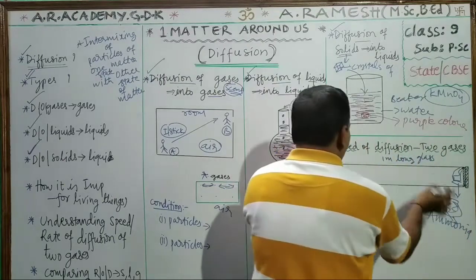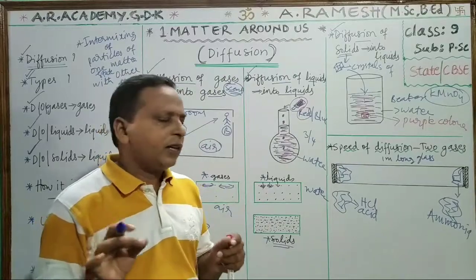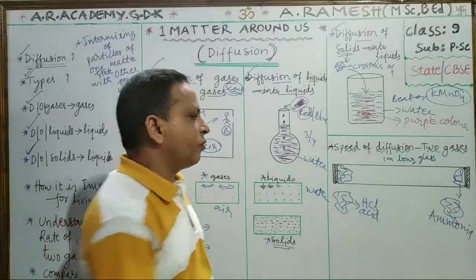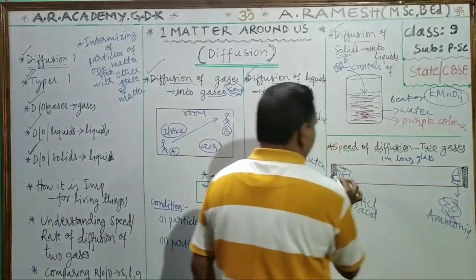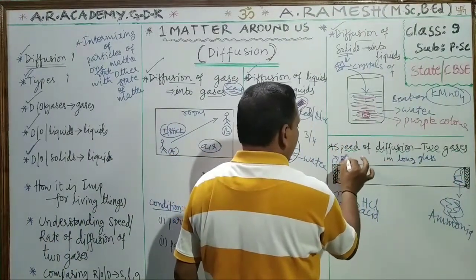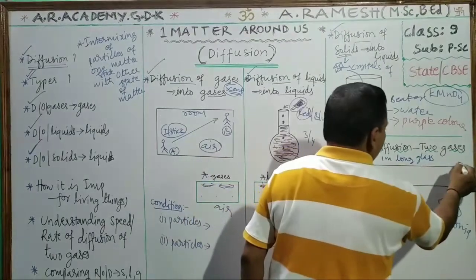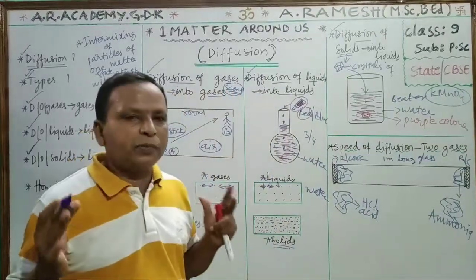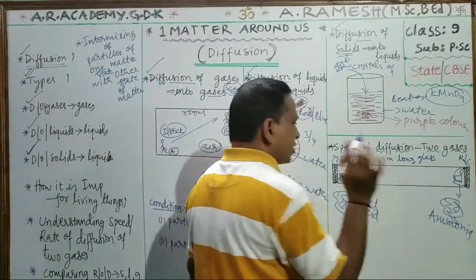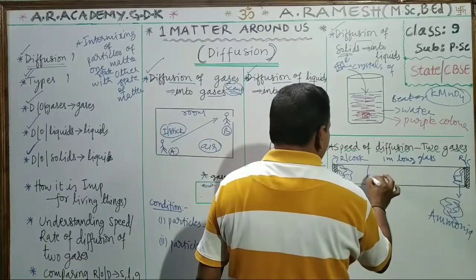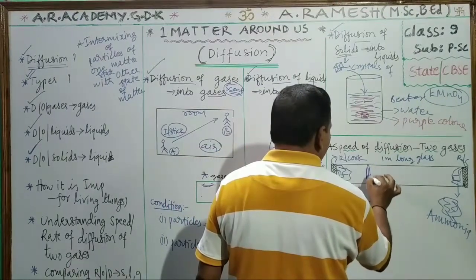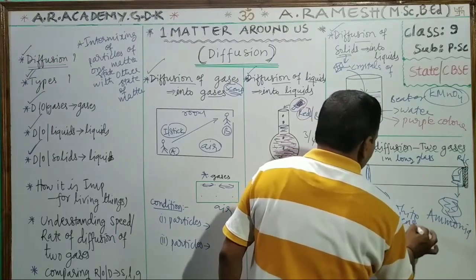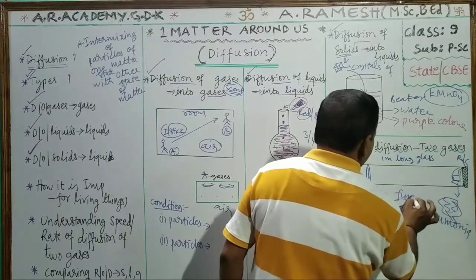solution. With the help of tongs, insert both cotton flags at a time into both ends of this 1 meter long glass tube and close with rubber corks. This is a rubber cork. This is also a rubber cork. With the help of two rubber corks, you close it and observe what happens. Then, after some time, you will find that white dense fumes are formed here.